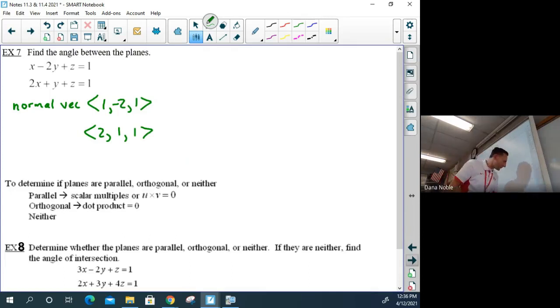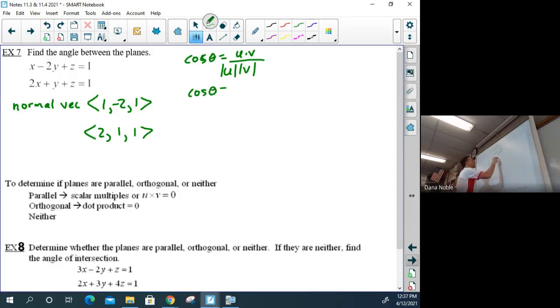Remember, normal vectors, those numbers a, b, and c, are vectors that are orthogonal to the plane. How are they interacting? How are those normal vectors crossing is the question. This is where we'll use our formula for cos theta to make that determination. So cos theta is equal to u dot v over the magnitude of u times the magnitude of v.